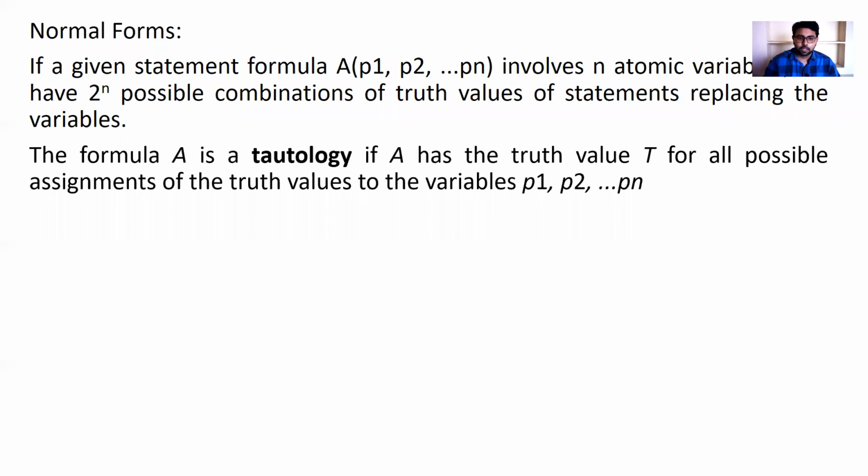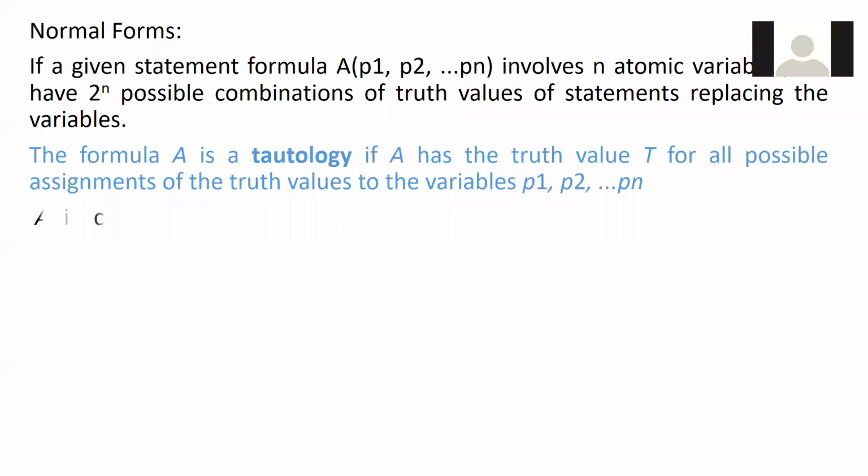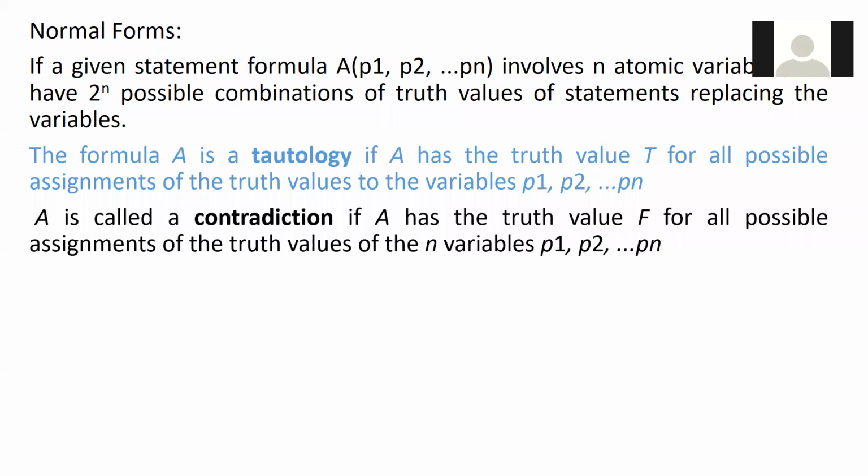If all the values are true, then I can call it a tautology. If all the values are false, what am I going to call it? Contradiction. Yes, contradiction. A is called a contradiction if capital A has a truth value false for all assignments of the truth values of n variables.